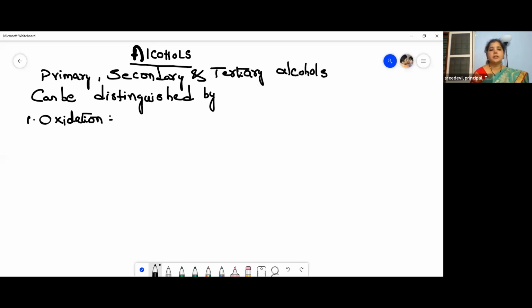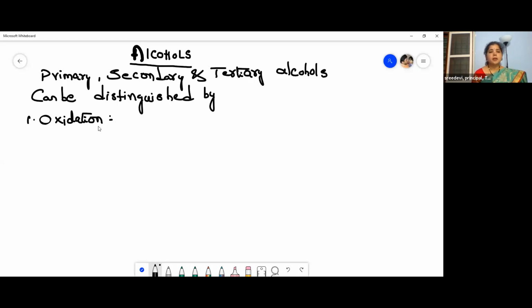And then in my last class, I explained how these alcohols are manufactured on a larger scale by different commercial methods, like fermentation of molasses and from starch. Then I explained about methanol and the industrial alcohols also. So today I'm going to explain how these primary, secondary and tertiary alcohols can be distinguished. Let us move into the session.